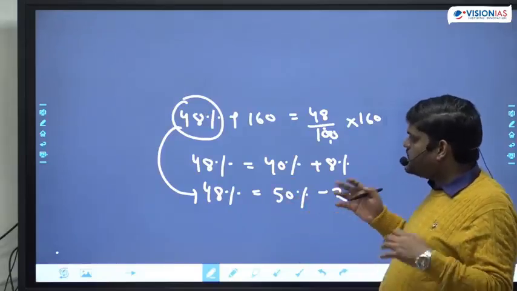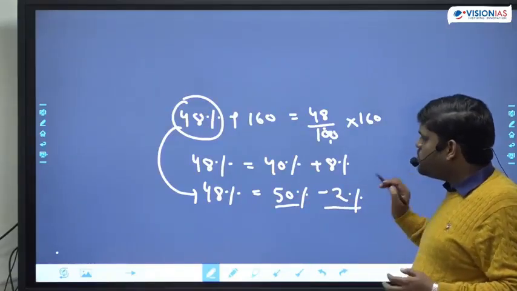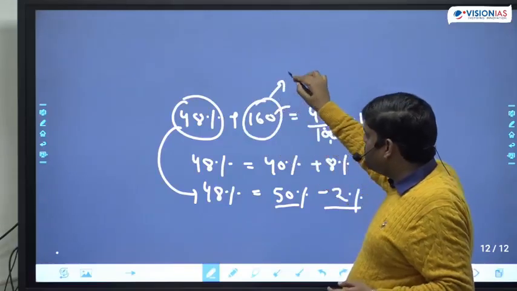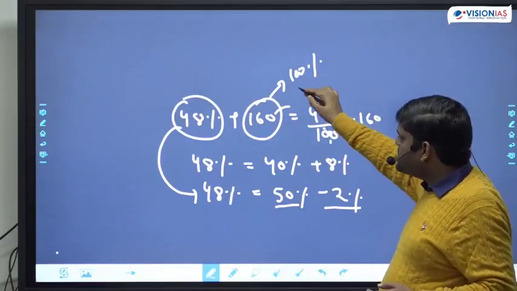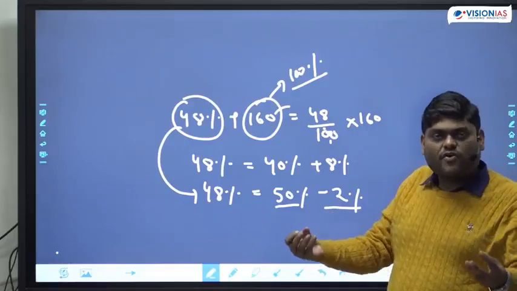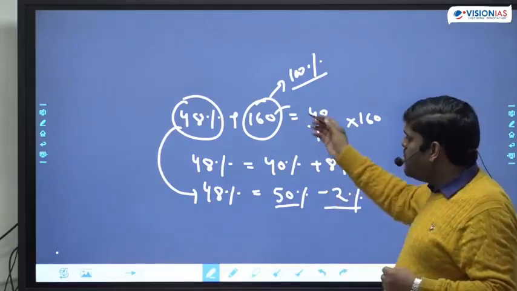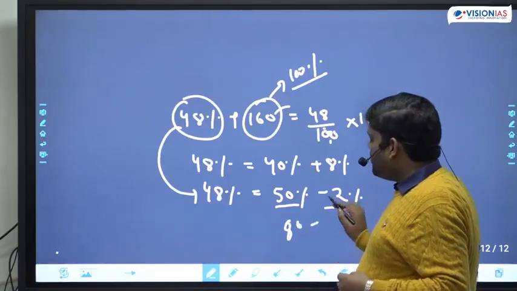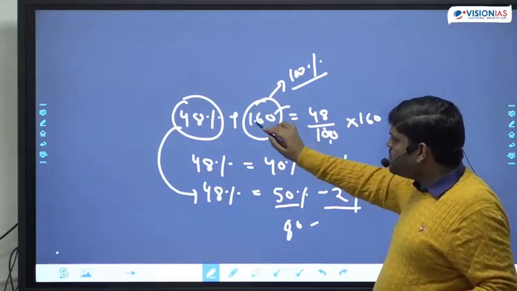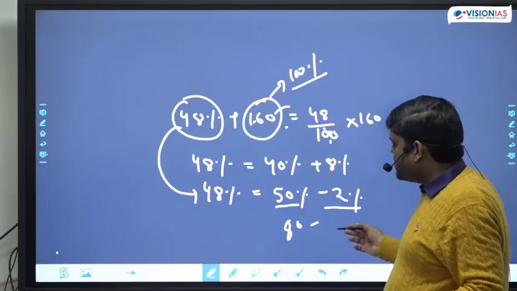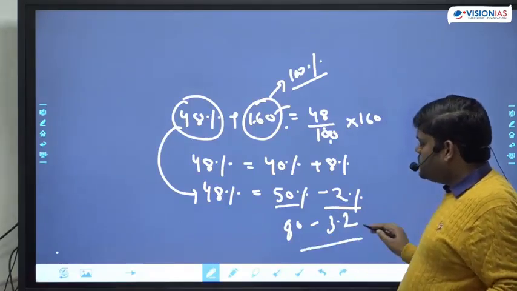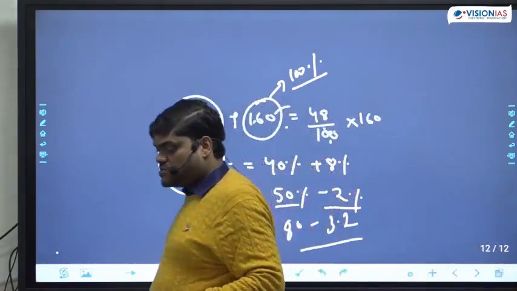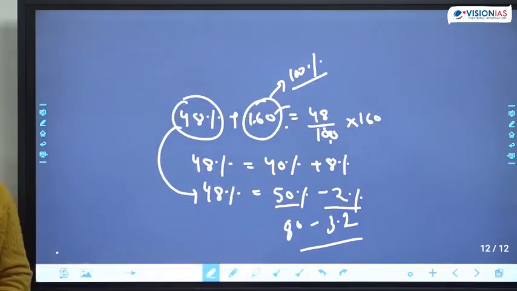So 48% simply means 50% minus 2%. This number in itself is 100%. If it is 100%, 50% means half of this number. What is half of this number? 80 becomes half. What is 1% of this number? 1.6 becomes 1%, so 2% becomes 3.2. You can solve and find the answer. I hope this is clear to everybody.